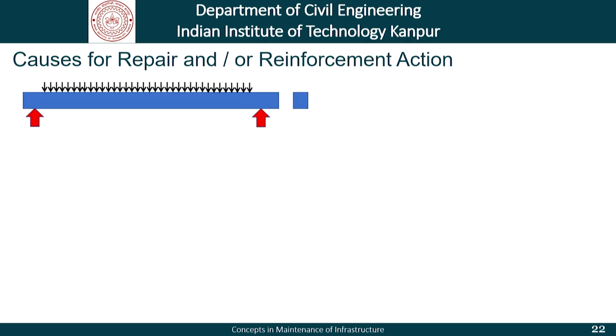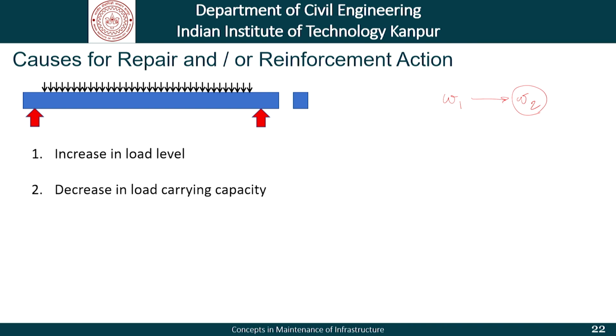Now, look at this beam once again. Over a period of time, there can be increase in the load level, which means that the initial design, which was for a certain load level, let us say W1, and if the load changes to W2, then the design is not valid. Similarly, there can be a decrease in the load carrying capacity, that is changes in the material characteristics, that is your E, your A, your P, which is the reinforcement ratio. These things might have changed.